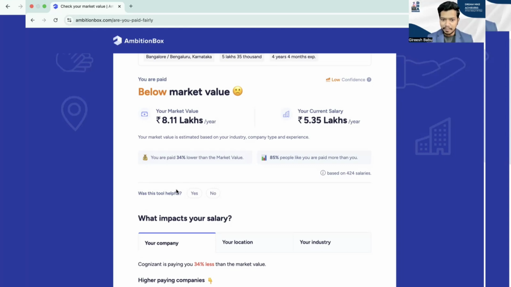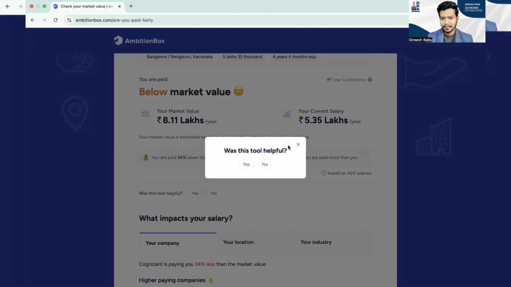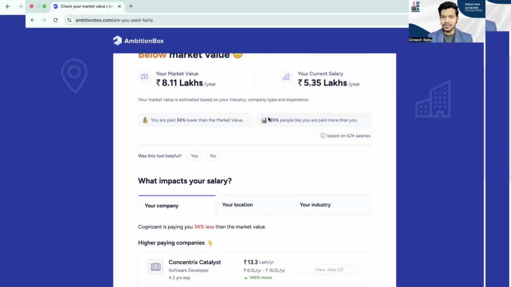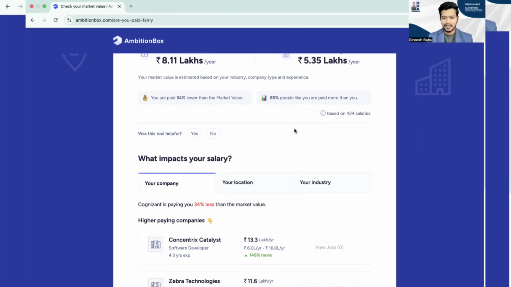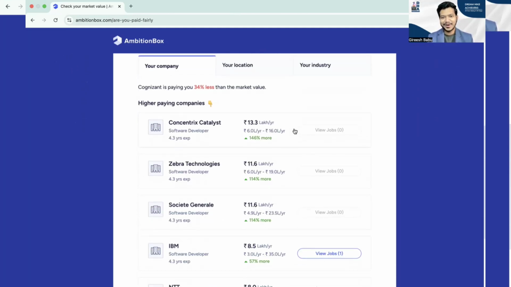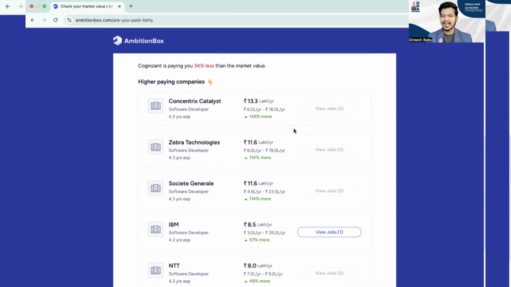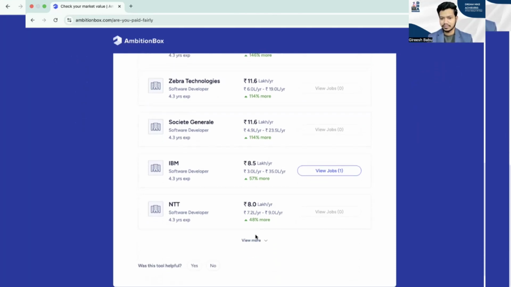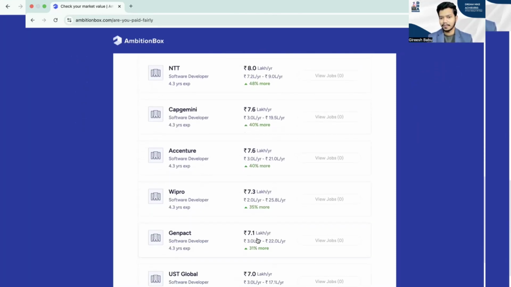That means I am getting paid 34% less. Clear? And you can see here that 85% of people like you are paid more than you. And the best part is you can also see the salary ranges other competitors are giving. You just need to scroll down.